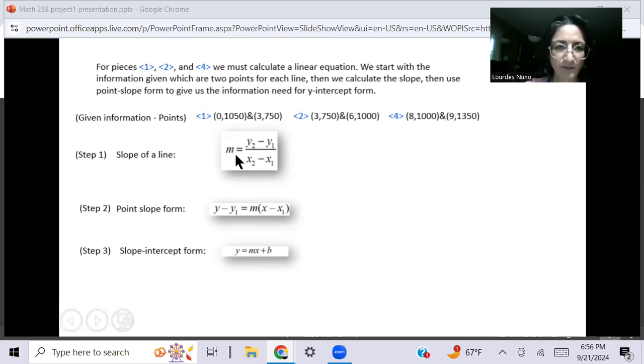And in order to get there, we actually might have x and b, but I believe we need to find the slope, because the slope is needed. In order to find the slope, we use the slope of a line calculation, which is y2 minus y1 over x2 minus x1, and so forth. After we get the slope, we can use the point slope form. And after we have the point slope form, we can just rearrange it into slope intercept form. So let's go to the next screen. I'm going to show you the calculations for each piece, how I did it. Let's go there. So next one.